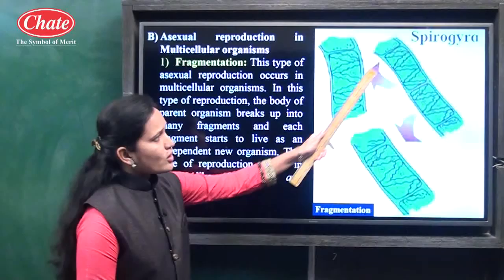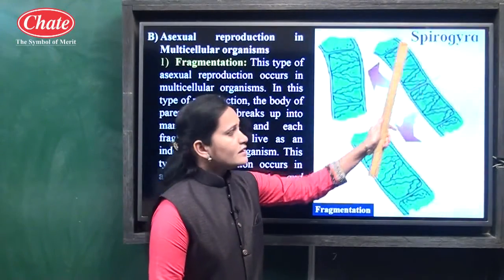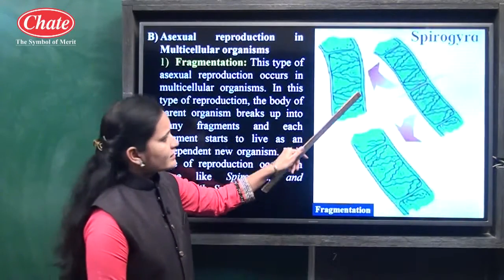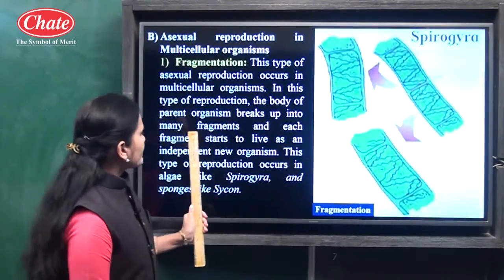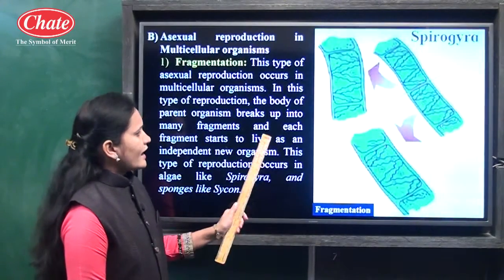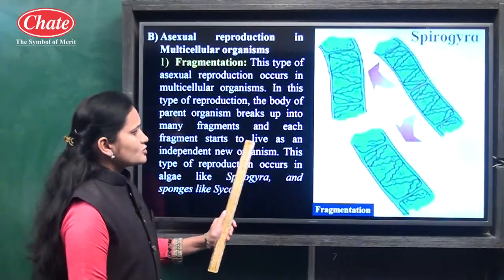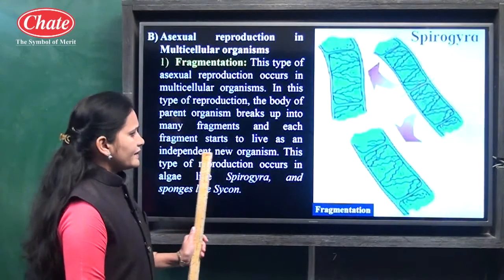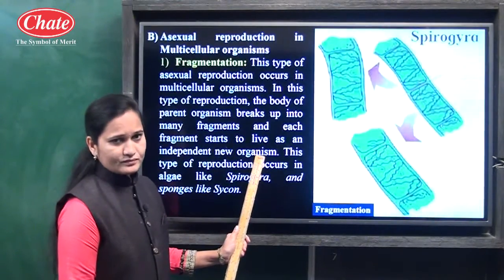This is the diagram of Spirogyra. Here the body of Spirogyra gets divided into many fragments, so the name given is fragmentation, and each fragment starts to live as an independent new organism.